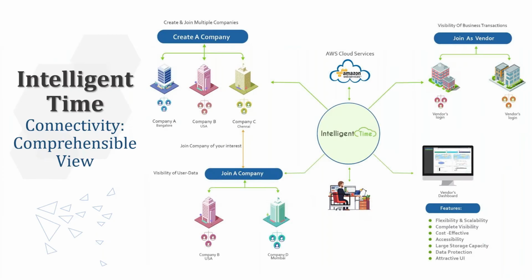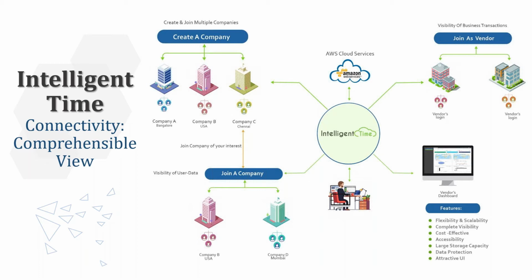So this will be the simple architecture, you can see on the screen. Here you can see create a company. We are creating company A from Bangalore, company B from USA, company C in Chennai. In this way we can create multiple companies. There is no restriction; you can create whatever different kinds of companies you want to create. And another one, join a company.